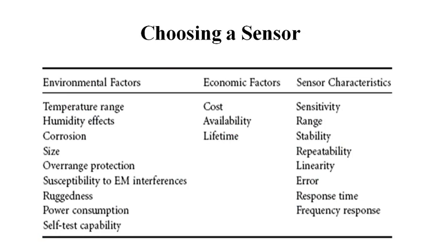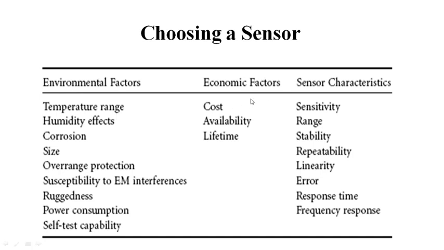How to choose a sensor? What parameters should you consider when you are going to choose any particular sensor? These are the factors that should be considered when you choose a sensor for an application. First are the environmental factors. Which environmental factors do you have to consider when you choose a sensor? Temperature range, humidity effects, corrosion, size, overrange protection, susceptibility to EM interference, that is electromagnetic interference, then power consumption and self-test capability. These are the environmental factors that should be considered when anyone chooses a sensor.